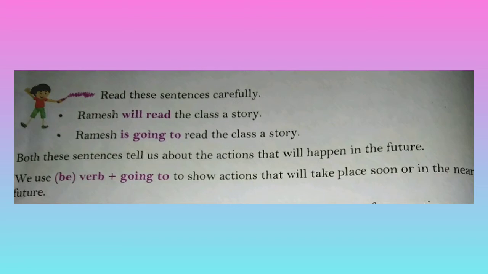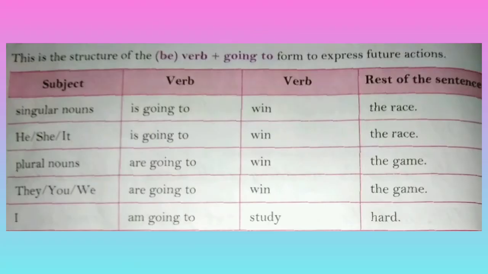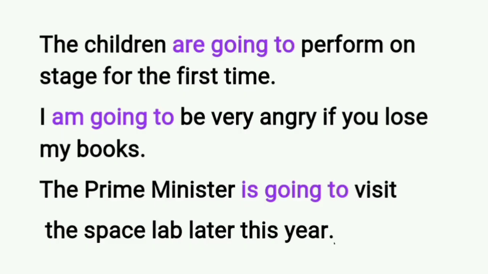We use be verb plus going to show actions that will take place soon or in the near future. That means we use is going to for singular nouns, are going to with plural nouns, and am going to with I. And the rest of the sentences are same. For example, the children are going to perform on stage for the first time. I am going to be very angry if you lose my books. The Prime Minister is going to visit the space lab later this year.